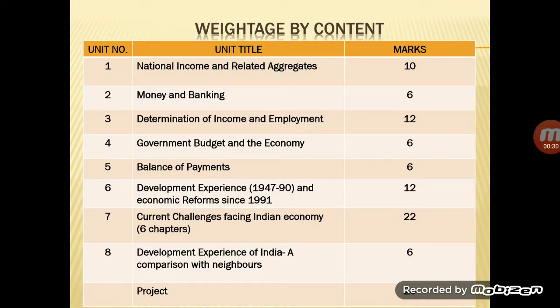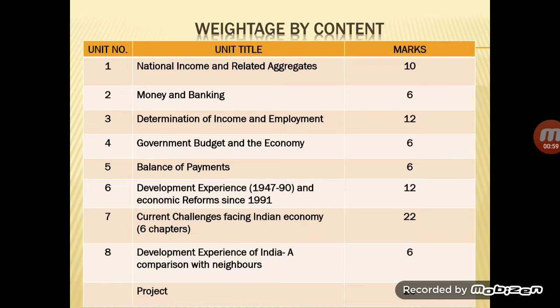Basically, in all there are going to be 8 units, and the first 5 units belong to introductory macroeconomics. You can have a look at the weightage which is given. The first unit will carry 10 marks, money and banking 6 marks, determination of income and employment 12 marks, government budget and the economy 6 marks, and balance of payment 6 marks. So, in total the macroeconomics part will carry 40 marks weightage.